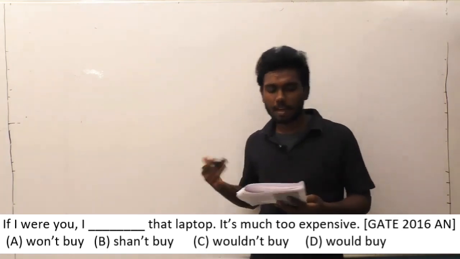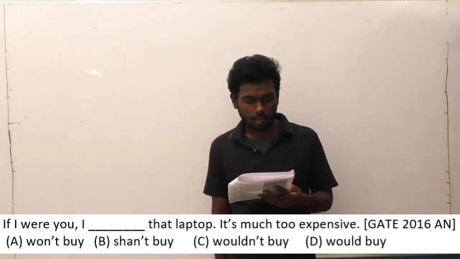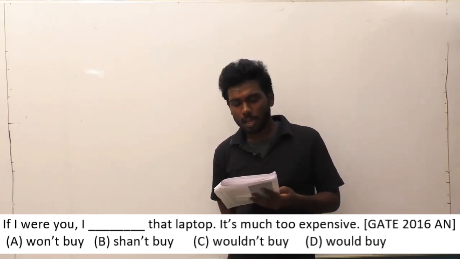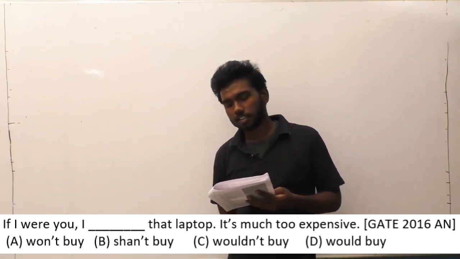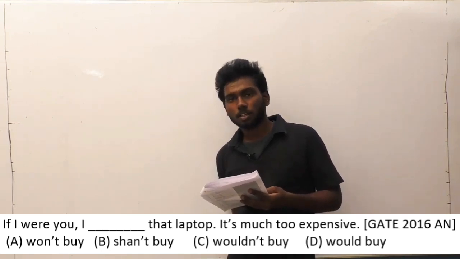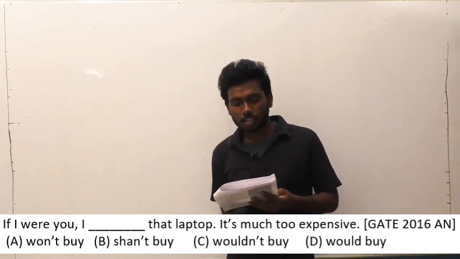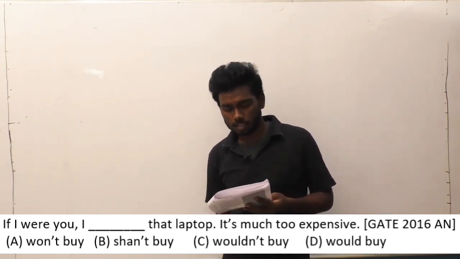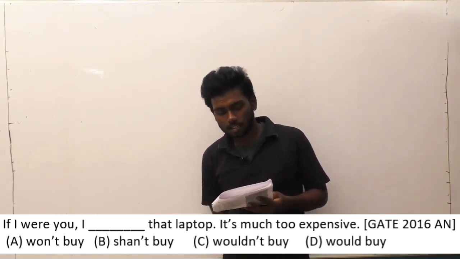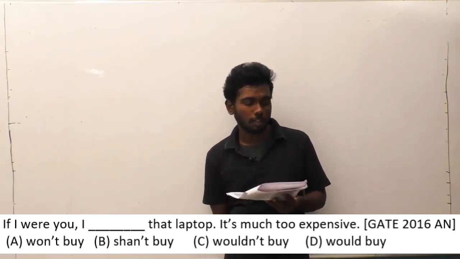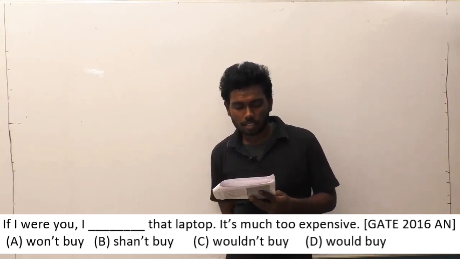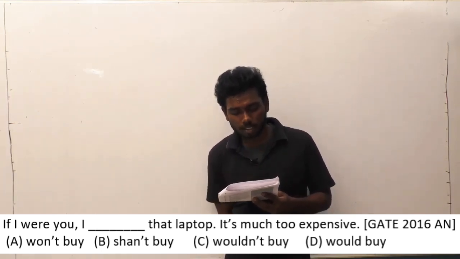If I were you, I dash that laptop, it's too expensive. So being too expensive means obviously he is not going to buy the thing, and if he is not going to buy, option D would be eliminated because it says he would buy. So check out option A, option B and option C.